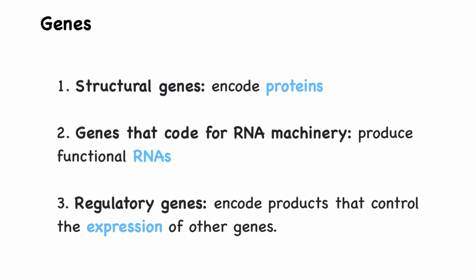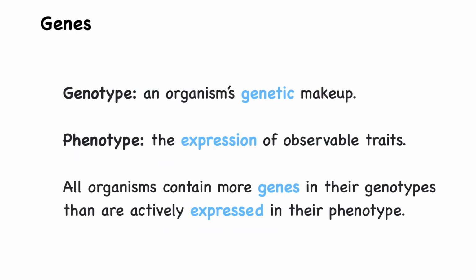Regulatory genes encode products that control the expression of other genes, determining when and how much protein or RNA is produced. Together, these genes, all the information that is encoded in an organism's DNA, make up the organism's genotype. The phenotype is the observable expression of that information, such as cell shape, metabolism, or antibiotic resistance.